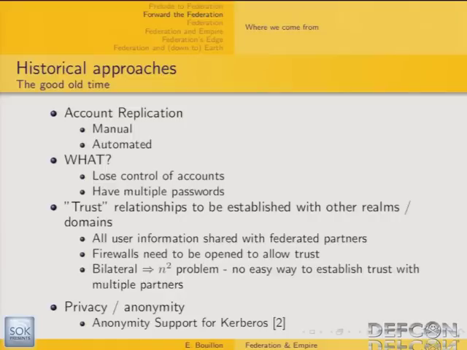And of course, these types of solutions come with some drawbacks, and it's these drawbacks that SAML tries to solve and tackle. And also regarding the problem of privacy and anonymity, some previous standards have been defined but never really been deployed nor widely adopted.